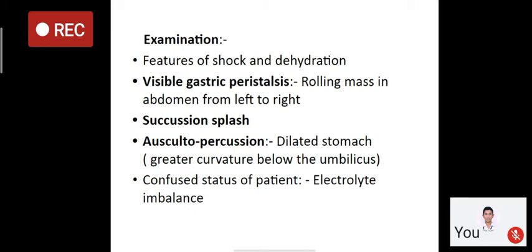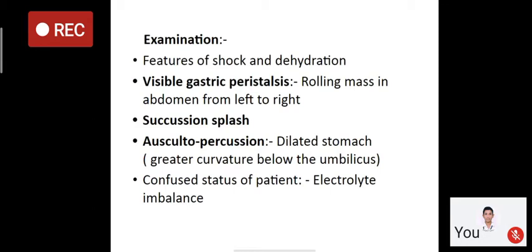the patient is given a liquid diet 4 hours before the examination, and we put a stethoscope over the epigastric region, and we shake the patient by holding both sides of the hypochondrium. We hold the stethoscope with both thumbs, and the fingers hold the patient's hypochondrium, and then we shake the patient sideways. So there will be a splashing sound of the liquid. So this is succussion splash.